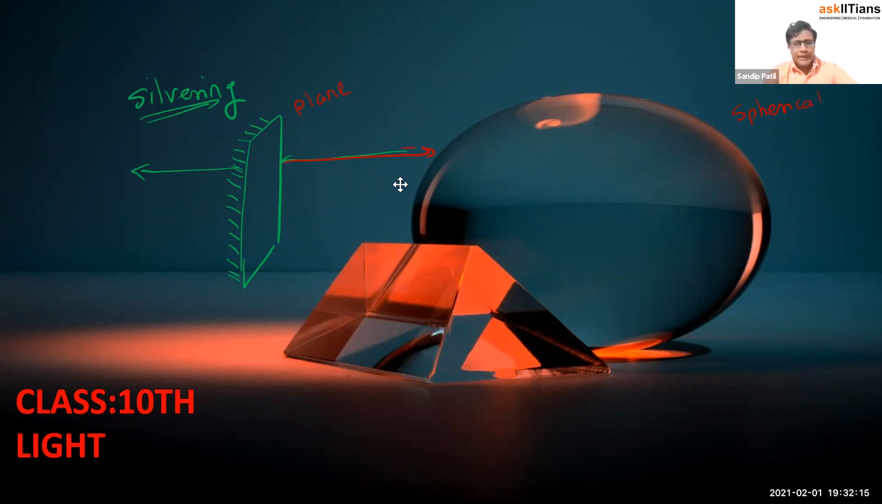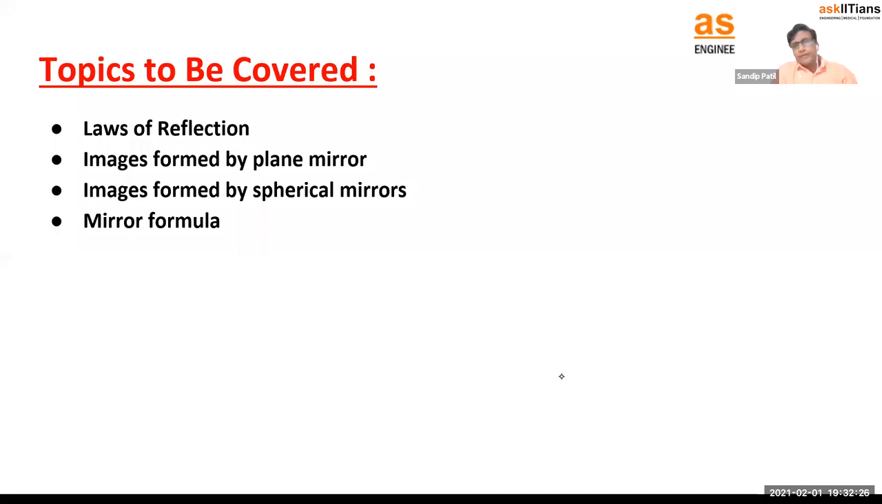So today let's study plane mirrors as well as spherical mirrors and how the images get formed. Today we are going to cover the laws of reflection. Reflection means those mirrors are giving us images of the objects, because light is getting reflected there. Then images formed by the plane mirror. We know now that the image shows the actual you in the mirror. It is not going to distort your image.